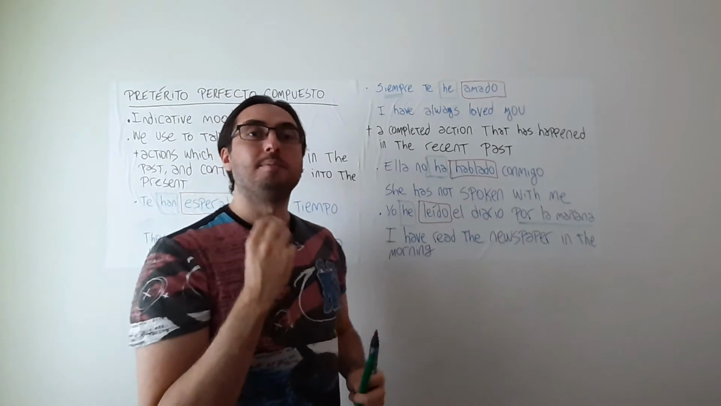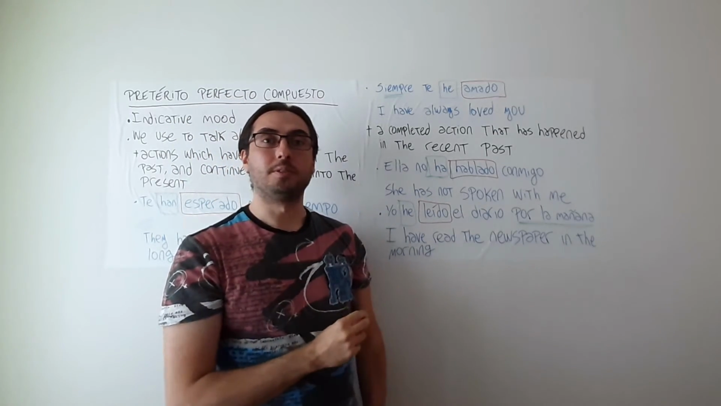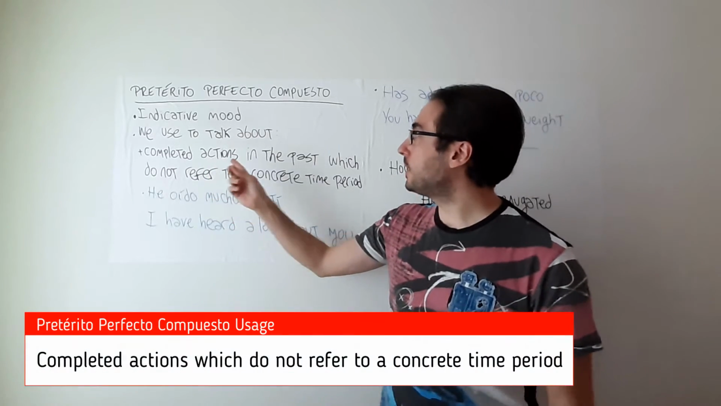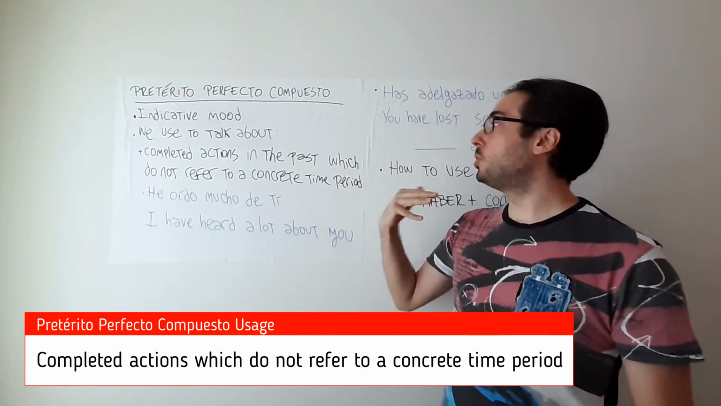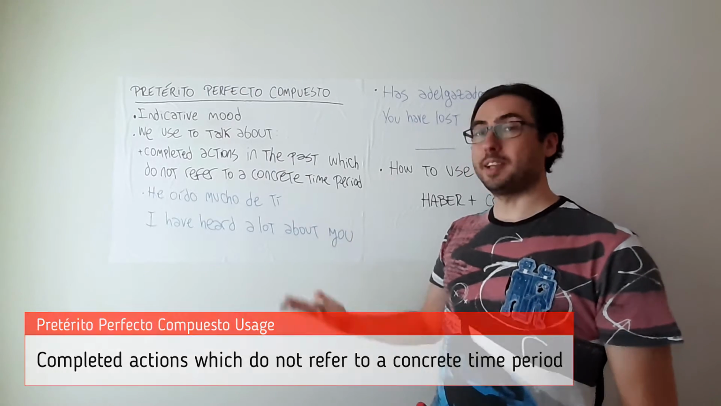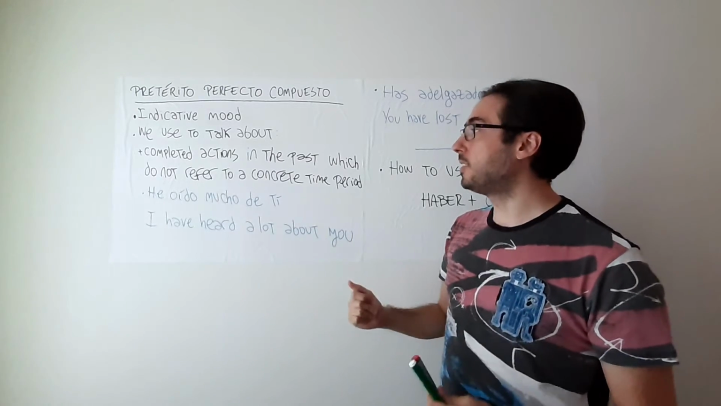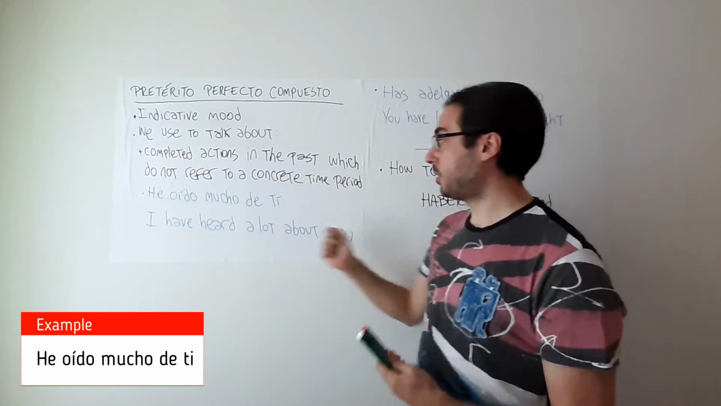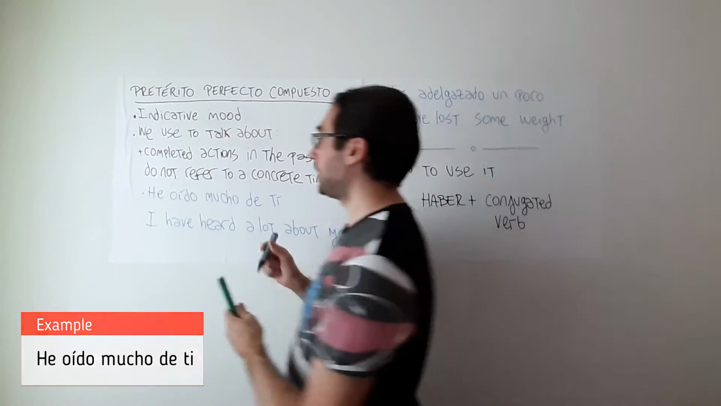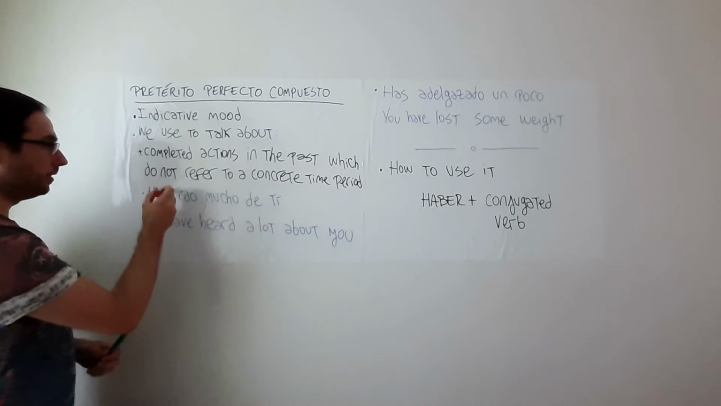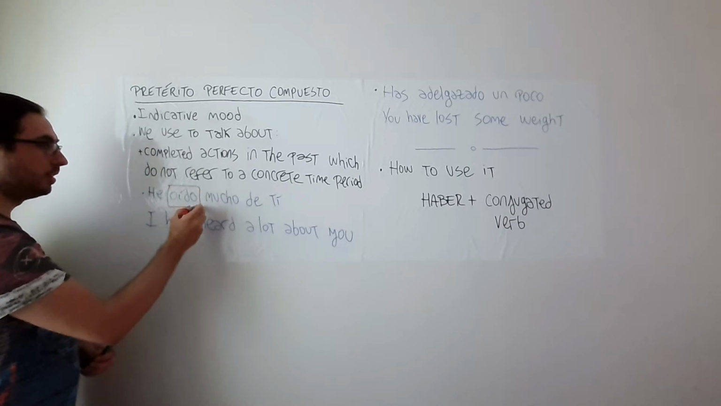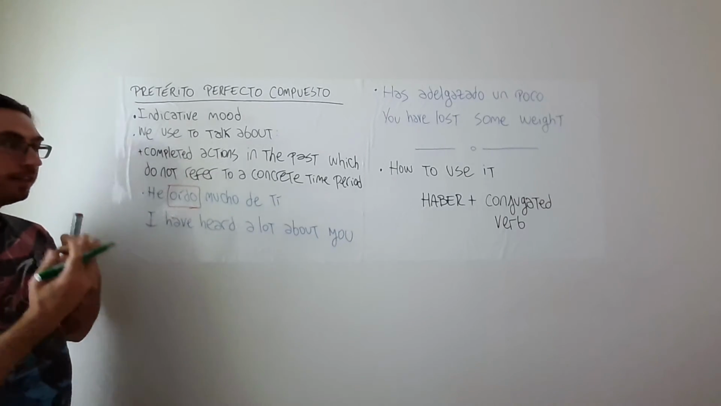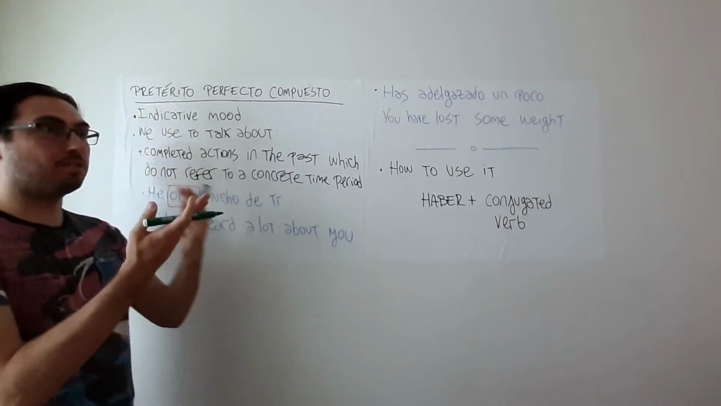So now let's see this final way to use this tense. This final category is the completed actions in the past which do not refer to a concrete time period. For instance, "he oído mucho de ti": I have heard a lot about you. So here we have our action, oír, in this case oído, meaning that, again, I have heard a lot about you.